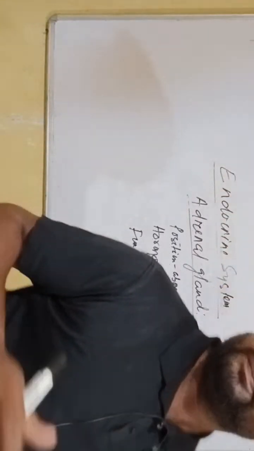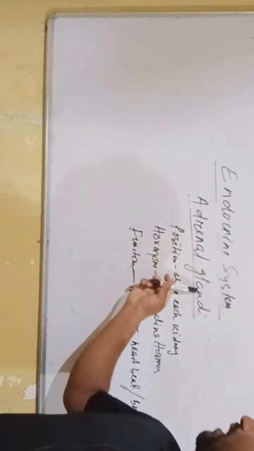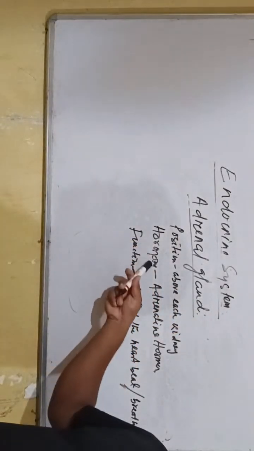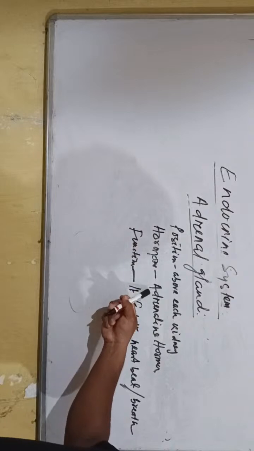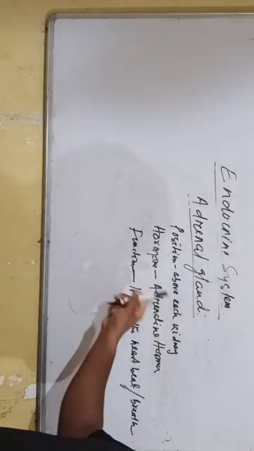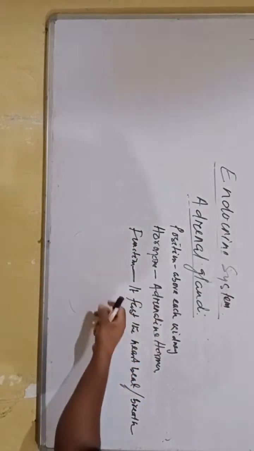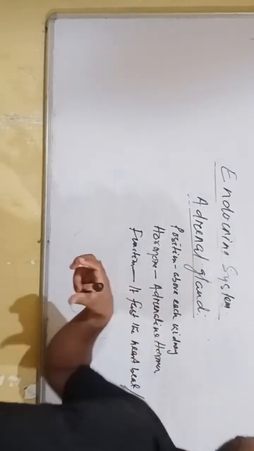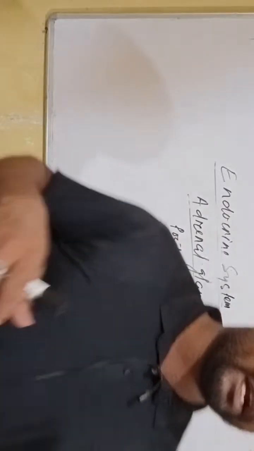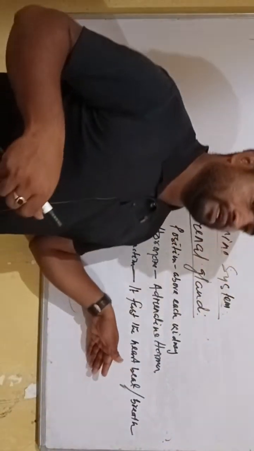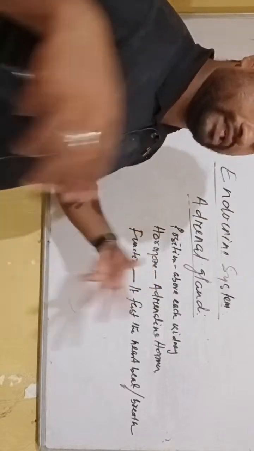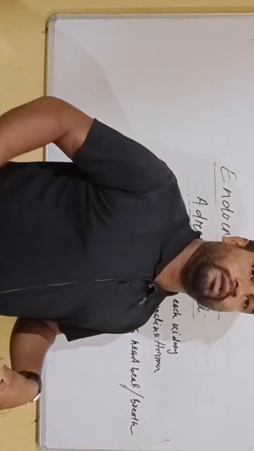Got clear? The adrenal gland produces hormone in the case of emergency. What is the function of adrenaline hormone? It speeds up the heartbeat and breathing rate. If the heartbeat and breathing rate are faster, then blood circulation inside our body will be faster.